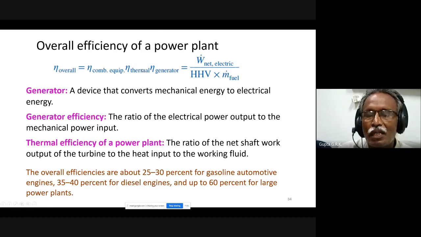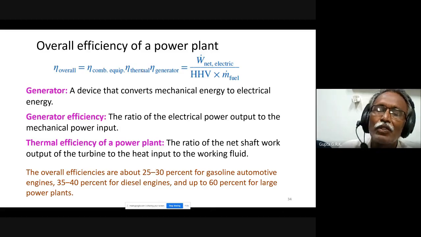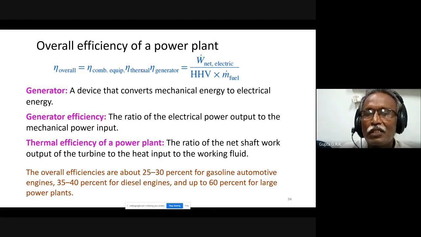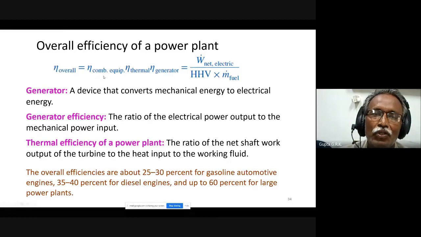This work, shaft work, I give to the generator, which produces some electric power. Whatever the generator efficiency is, that is the electric power I get for the mechanical power I give it. So the product of all the efficiencies together, because the final output is electrical output and the initial input is the fuel calorific value.